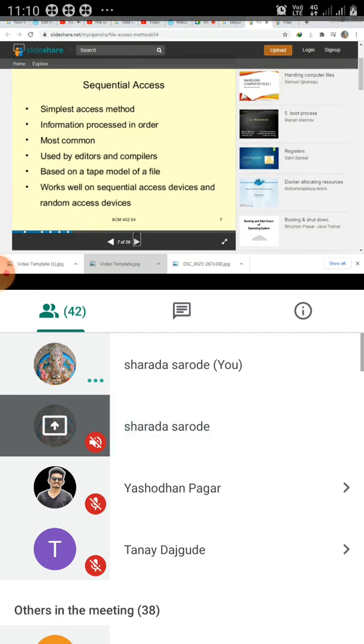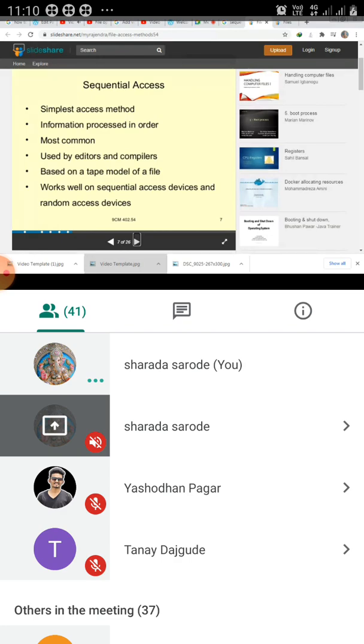The third type is mainly used for mainframe computers and in some commercial applications. Searching the data is quite tedious in this type. These records are stored in a hierarchical way, in hierarchical order, and they are in random order.